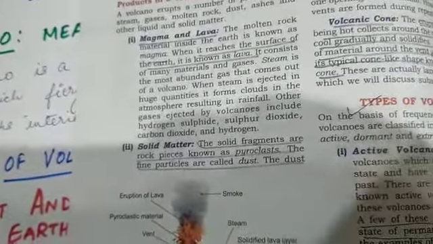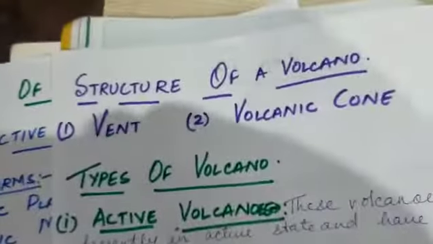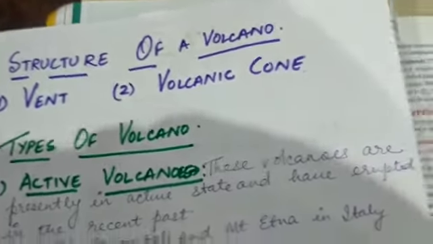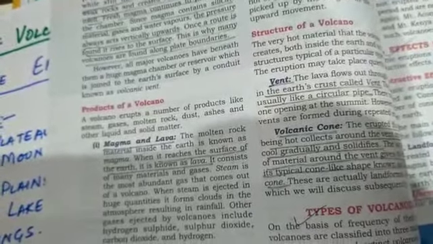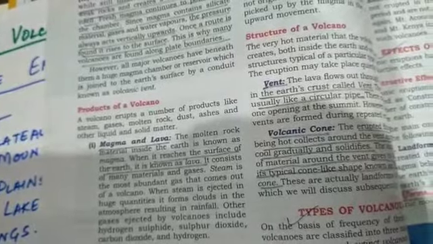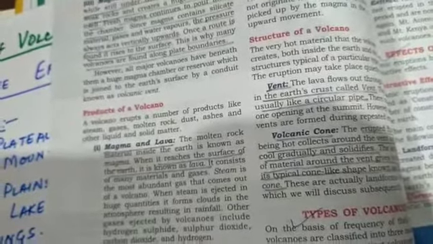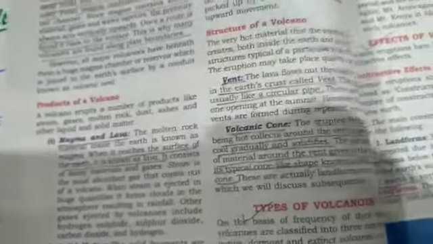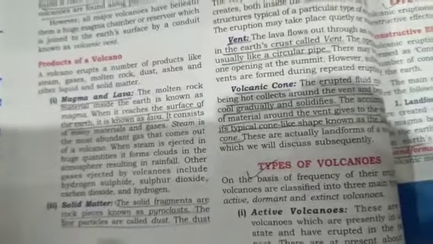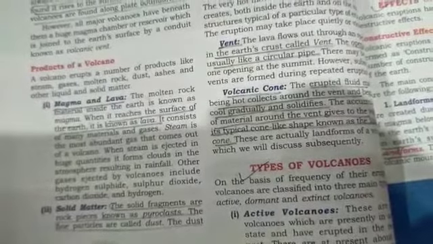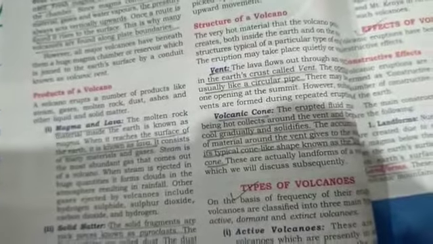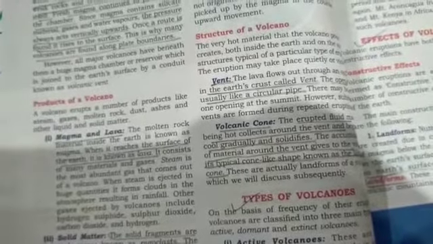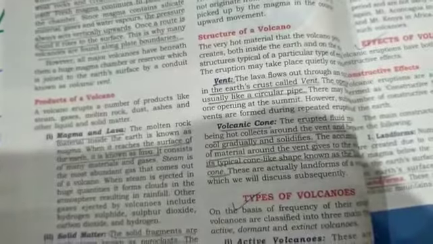Then we have the structure of the volcano. You can see the structure of the volcano consists of a vent and a volcanic cone. A vent is nothing but the conical pipe in a circular shape inside the volcano, through which the lava or the magma erupts. Volcanic cone: the erupted fine material, being very hot, collects around the vent and begins to cool gradually and solidify. The accumulation and solidification of such material gives the vent its typical cone-like shape. From that it is known as a volcanic cone.